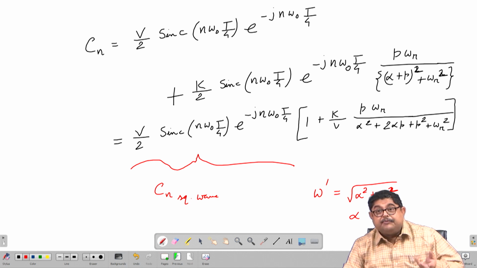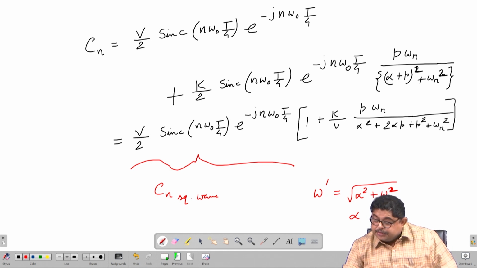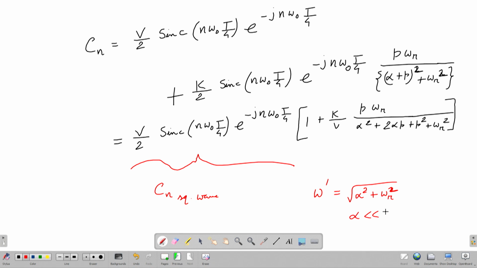So ringing frequency is higher than the damping constant, alpha is much less than omega r, and the band pass filter's center frequency omega dash is almost omega r.